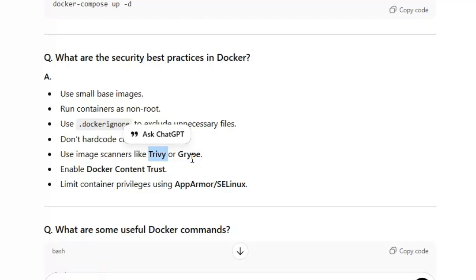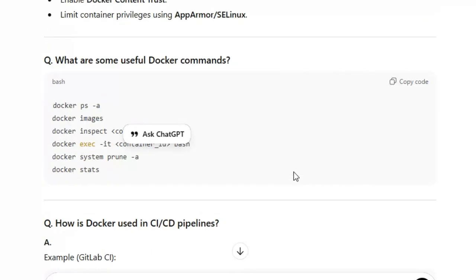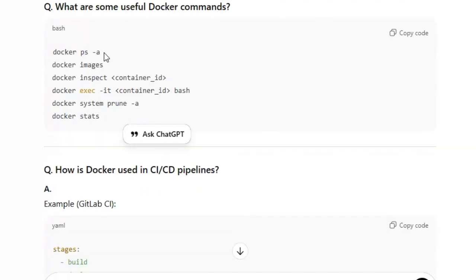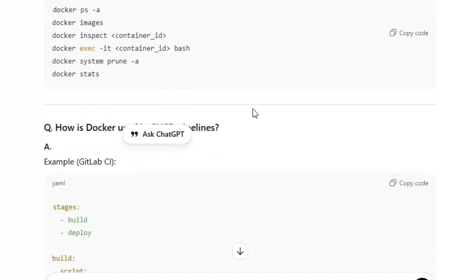Enable Docker Content Trust also. Limit the container privileges using AppArmor. What are some useful Docker commands? These are very, very important: docker ps -a, docker images, docker inspect, docker exec, docker system prune, docker stats. These are all very important commands.